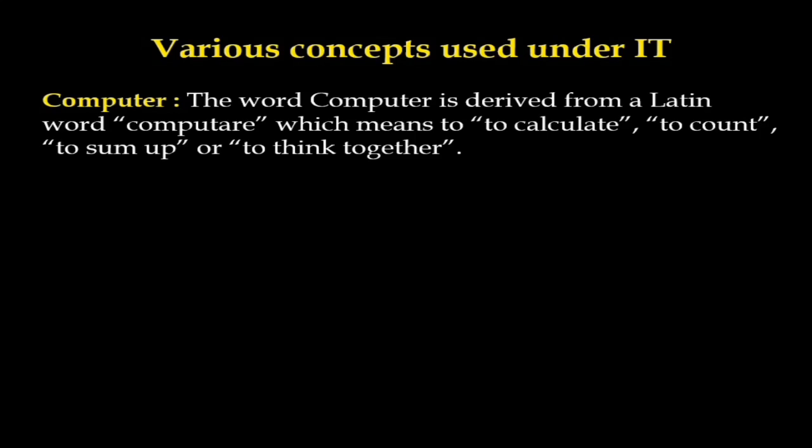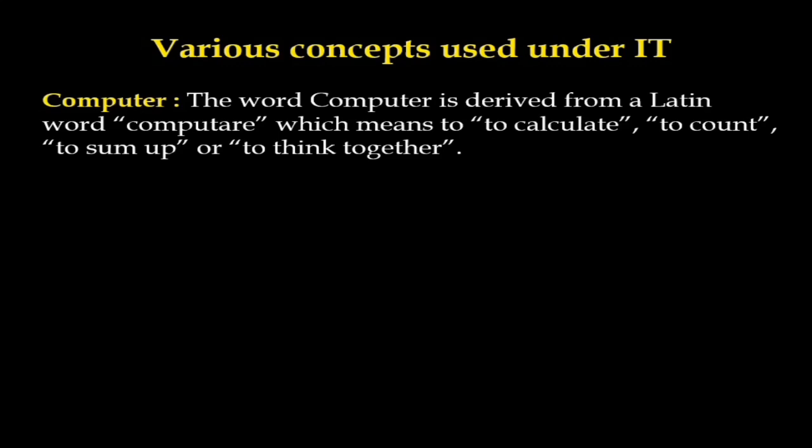In a house there are so many machines: a washing machine, a fridge, or any other machines you will find in your house. But all the machines are not like computers. For example, a fridge and a washing machine will not be able to calculate, count, sum up or think together. These machines give us a meaningful, required result in the form of output, and that's why we call it a computer.